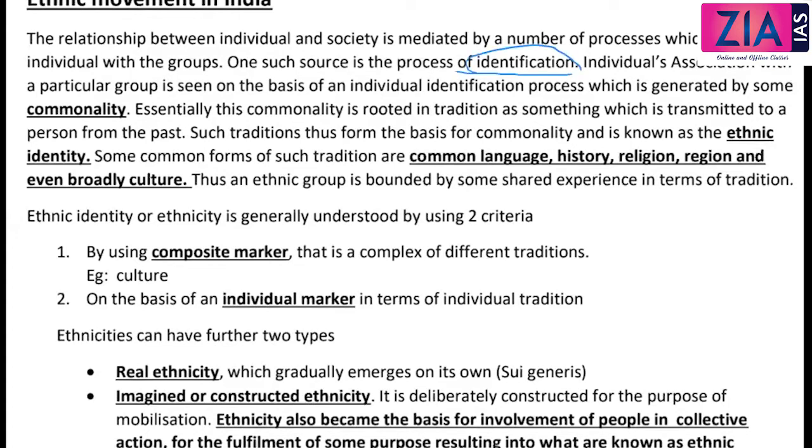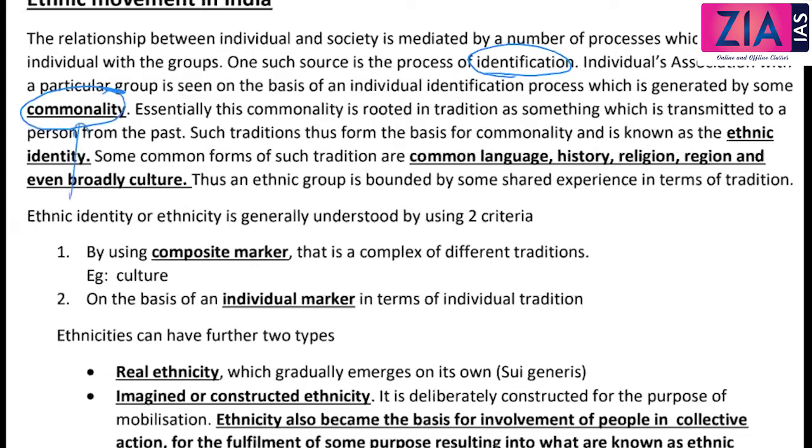Individuals' association with a particular group is seen on the basis of individuals' identification process, which is generated by some commonality. So we all will be identified on the basis of some commonality. This commonality can be like language, it can be caste, religion, region, or anything. It can be broadly culture also. For example, if some people come to South India, there will be a difference between North Indian and South Indian, right? Like that, based on caste also, there are different commonalities on the basis of which you will be identified in the society. So one such important process is identification, and identification is basically through commonality.